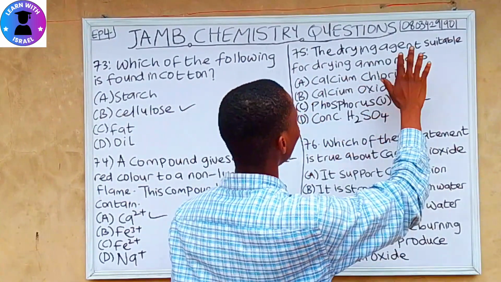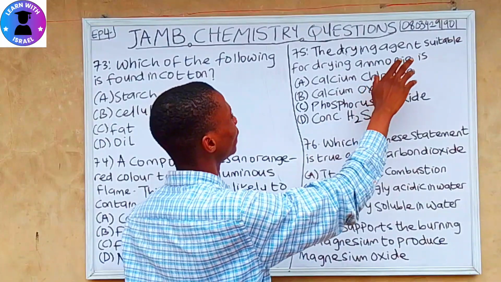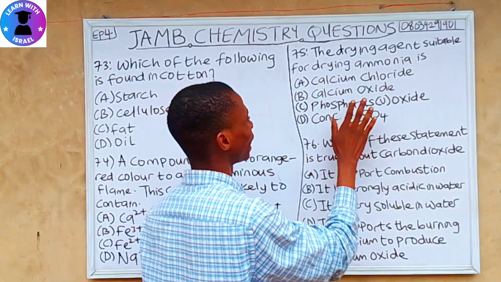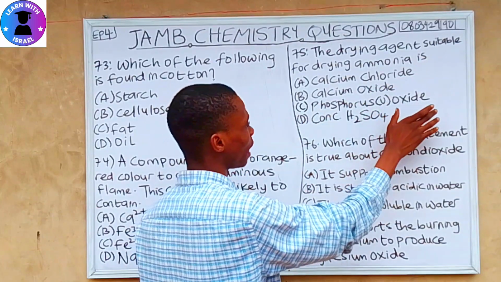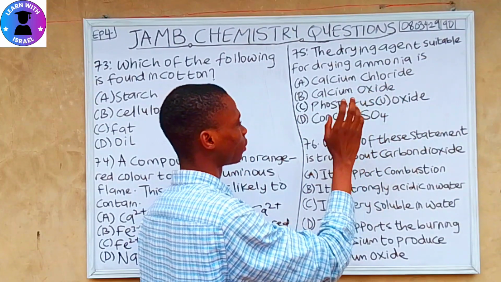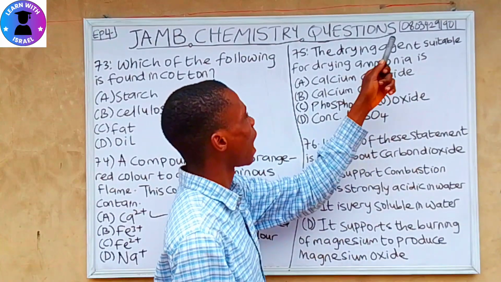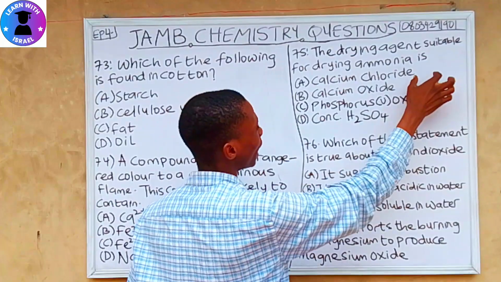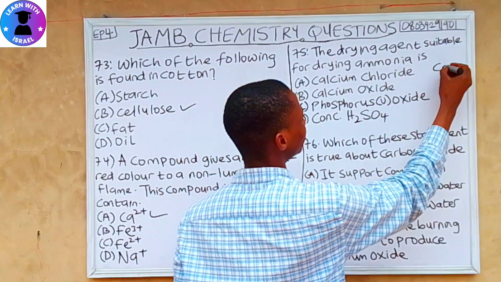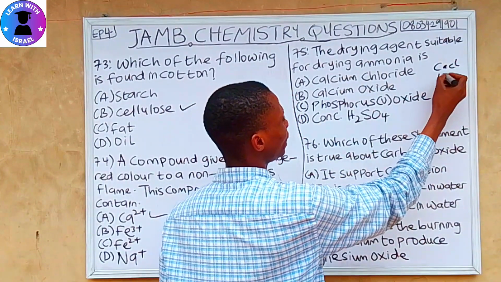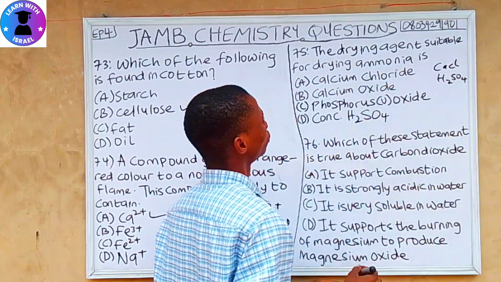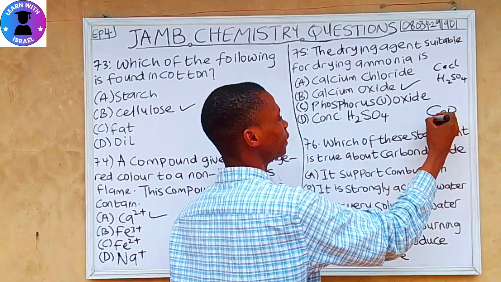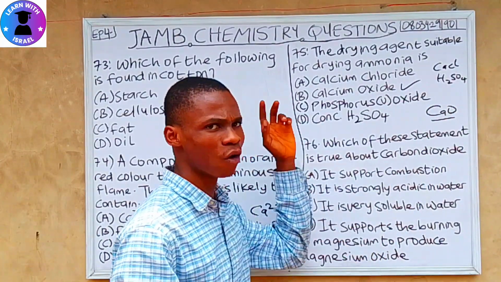Question 75. The drying agent suitable for drying ammonia is A calcium chloride, B calcium oxide, C phosphorus pentoxide, D concentrated H2SO4. Ammonia reacts readily with calcium chloride, CaCl2, and with H2SO4. So the suitable drying agent is calcium oxide. CaO is the suitable drying agent for ammonia.